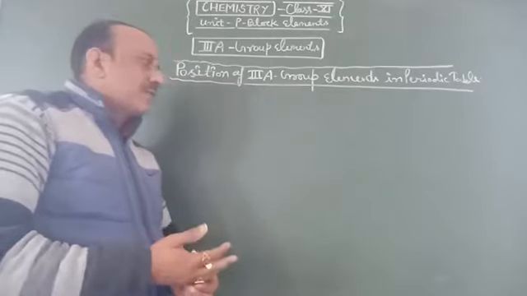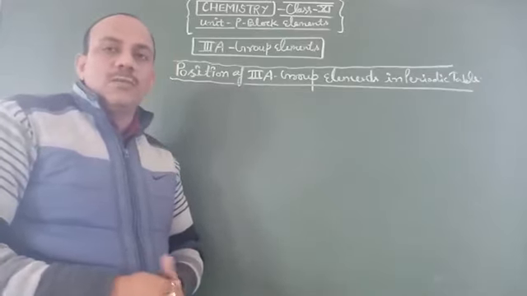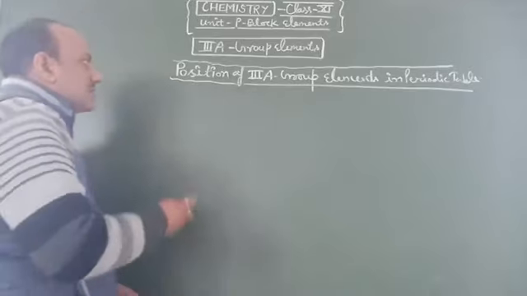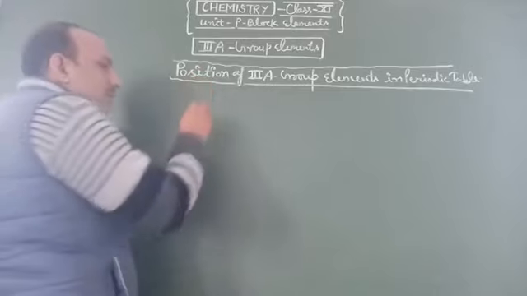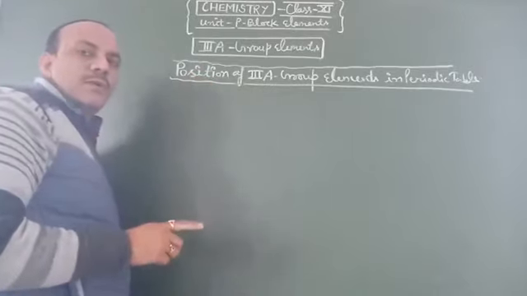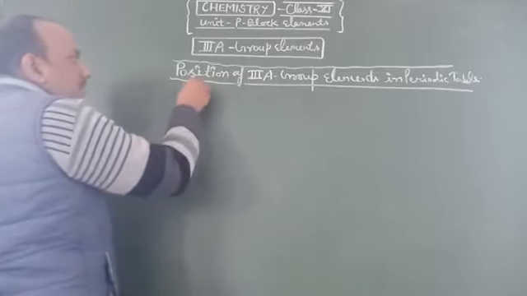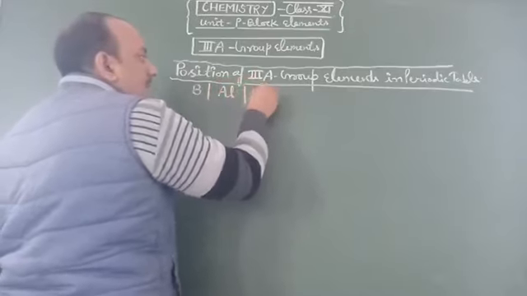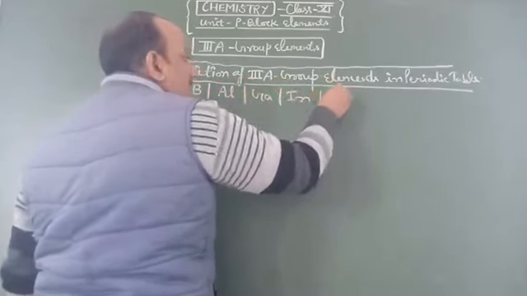Other different types of questions can be asked: explain the position of boron and aluminum by the given hints. So first we discuss the electronic configuration of third A group elements. You know that in this book only 5 elements are available, named boron, aluminum, gallium, indium and thallium.